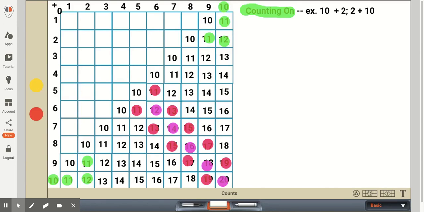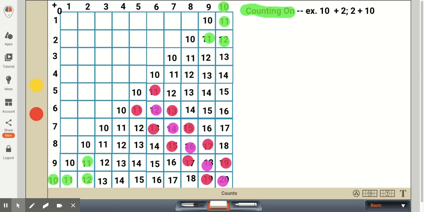So now we'll look at adding numbers within 20, and for these numbers, their sum will be 11 through 20. I didn't put adding 0 as one of the strategies up here, but adding 0 would be the same strategy as we used in the previous video. So 10 plus 0 is going to be equal to 10. For these larger numbers, like 12 plus 0, 14 plus 0, they all will be equal to the number themselves. And same thing when the numbers are reversed.